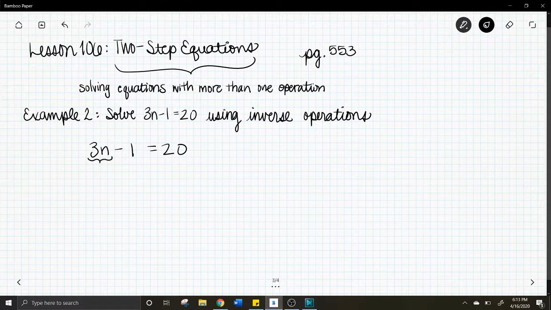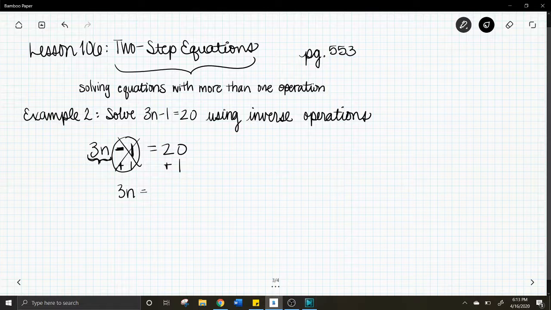So first what we need to look at is getting 3 times n by itself. To get that by itself, we have to get rid of this minus 1. So what you need to think is, what is the opposite operation to subtraction? It's addition. So we're going to add 1 to each side, because look here, a minus 1 and a positive 1 would cancel out. Okay? So if we add 1 to each side, then we get 3n by itself.